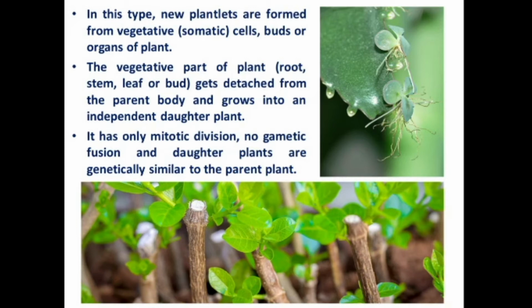The vegetative part of a plant, it may be a root, stem, leaf or bud, gets detached from the parent body and grows into an independent daughter plant. It has only mitotic division, no gametic fusion, and the daughter plants which are produced are genetically similar to the parent plant. Vegetative reproduction purely depends on mitotic cell division. Meiotic cell division will not occur in this type of reproduction. Hence, there is no formation and fusion of gametes.